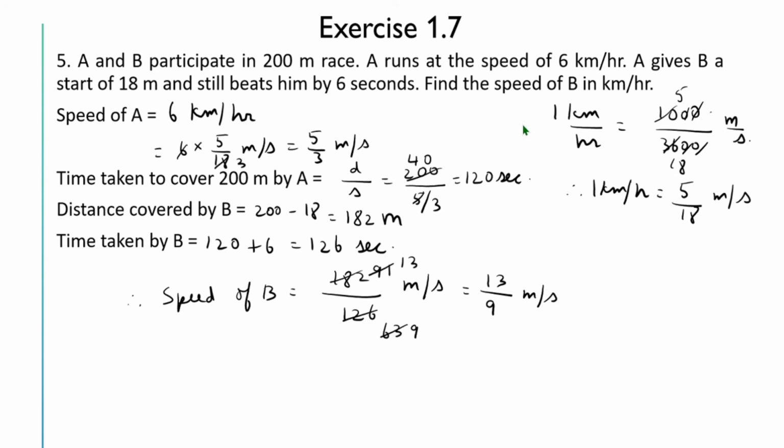But what is asked in the question? We have to find the speed of B in kilometers per hour. Here we got 1 kilometer per hour is 5 by 18 meters per second. So from this we have 1 meter per second is equal to 18 by 5 kilometers per hour. So speed of B is equal to 13 by 9 into 18 by 5 kilometers per hour.